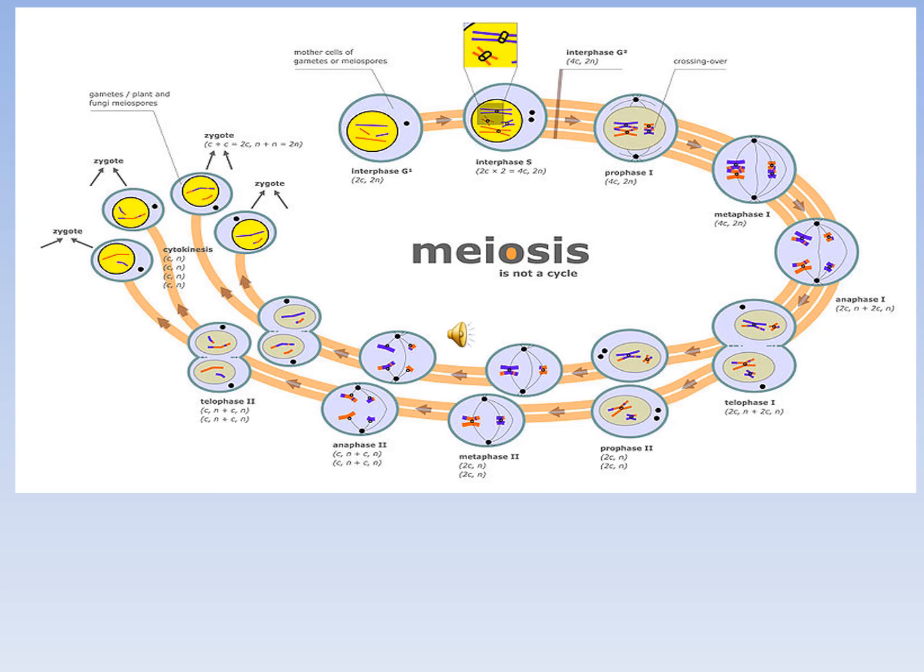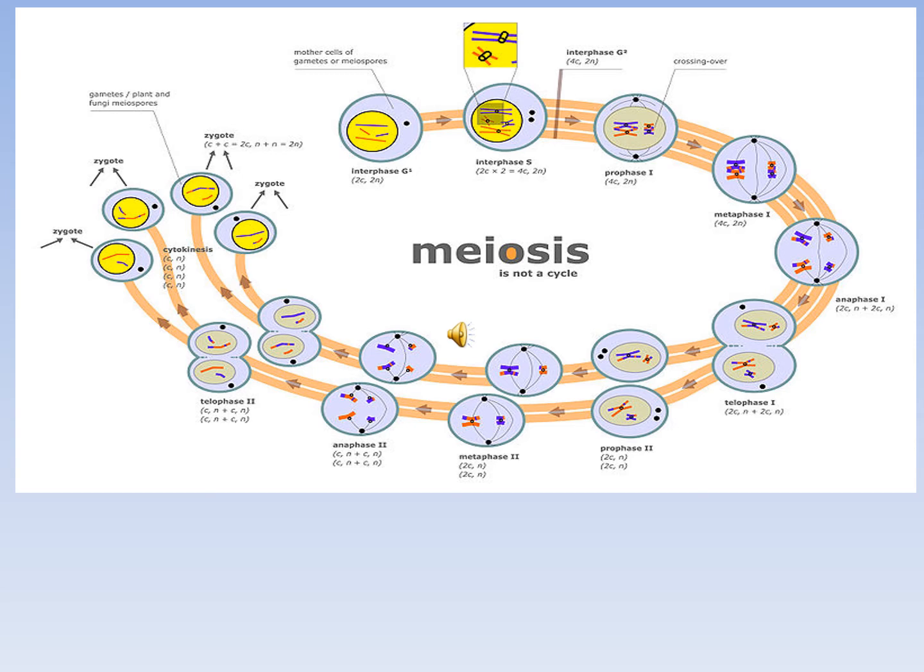Then comes anaphase 1. During anaphase 1, the spindle fibers make the homologous chromosomes separate. Spindle fibers contract and they pull apart homologous chromosomes. One chromosome moves toward one side of the cell, while the other chromosome moves to the opposite side.